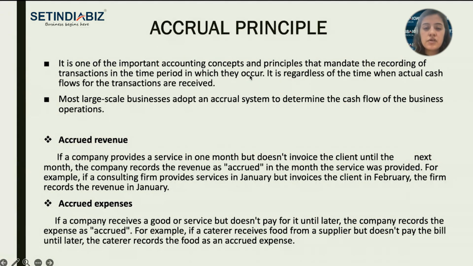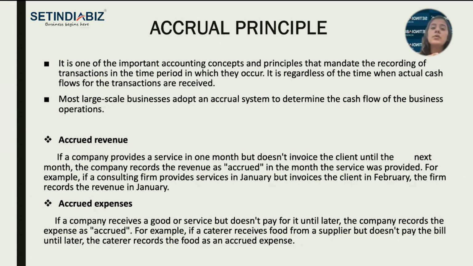The thing which we were actually talking about in the example. It is regardless of the time when actual cash flows for the transactions are received. Most large-scale businesses adopt an accrual system to determine the cash flow of the business operations, right? So accrual principle means whatever is due should be recorded at that time.